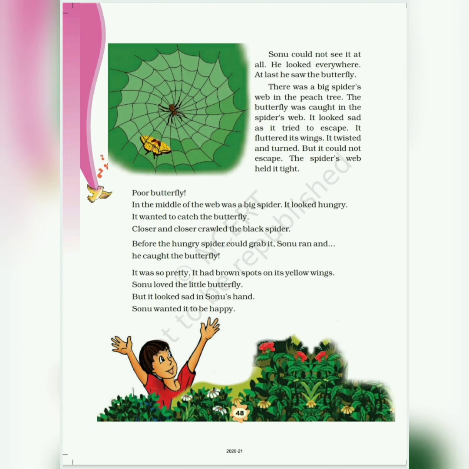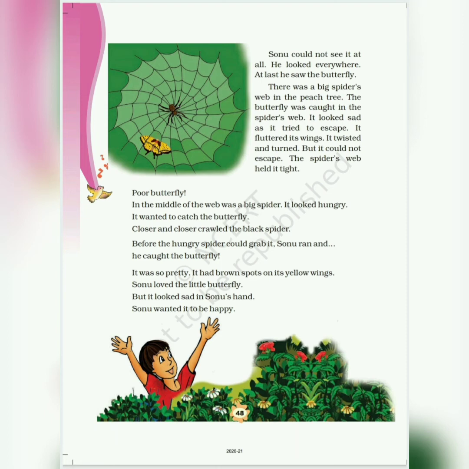So now, because the poor butterfly was caught in the spider's web, it was sad. And in the middle of the spider's web was a big spider, and the spider looked hungry. And it seemed as if the spider wanted to catch the butterfly. So the spider crawled closer to the butterfly. It was hungry and it could grab the butterfly, but before that happened, Sonu ran and caught the butterfly.